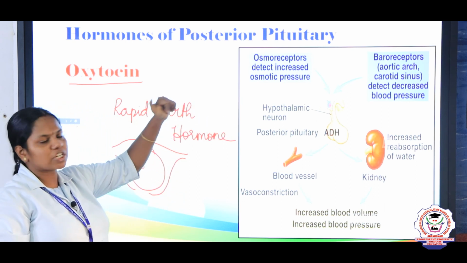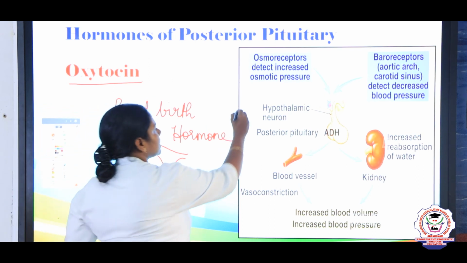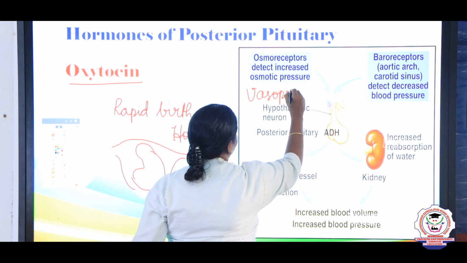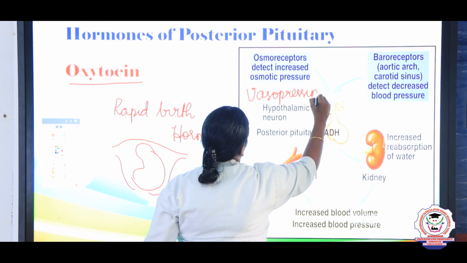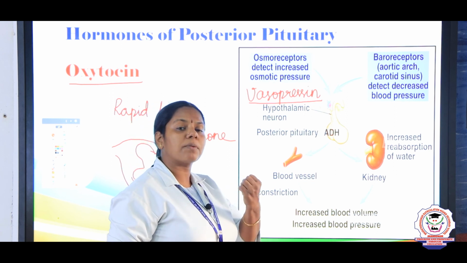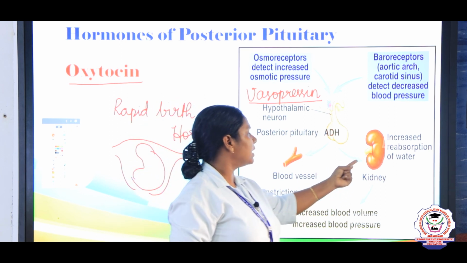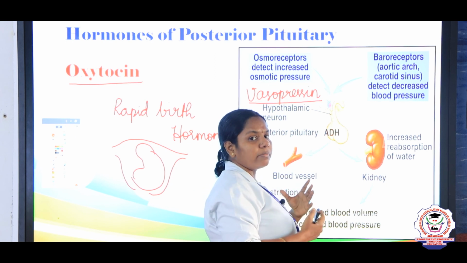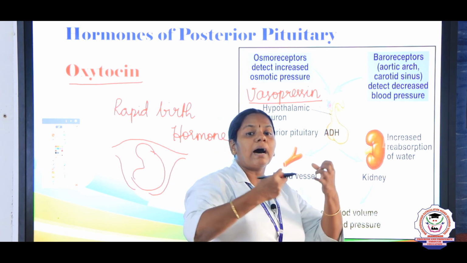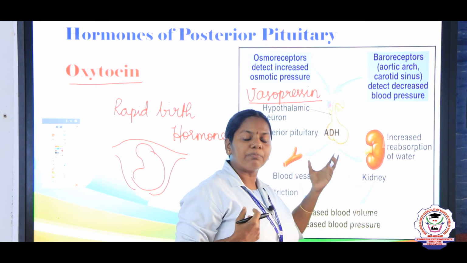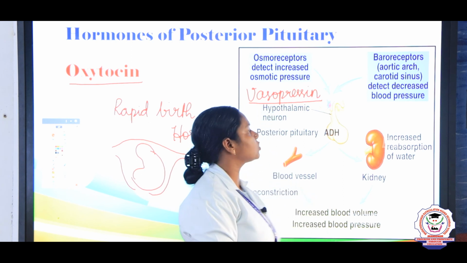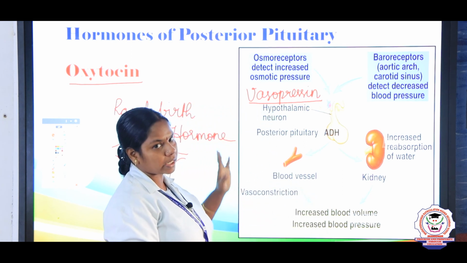Next we are going to see the function of vasopressin. What is the other name of vasopressin, children? Yes, we discussed ADH. This vasopressin helps in the reabsorption of water in the kidney tubules. In the kidney there are many nephrons, right? In the tubules, it helps in the absorption of water, so it prevents the excess secretion of urine. Hence it is known as antidiuretic hormone.